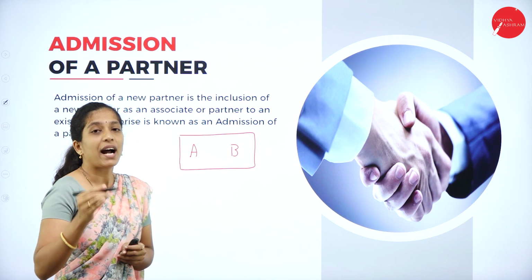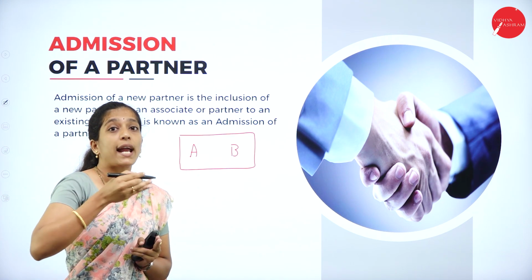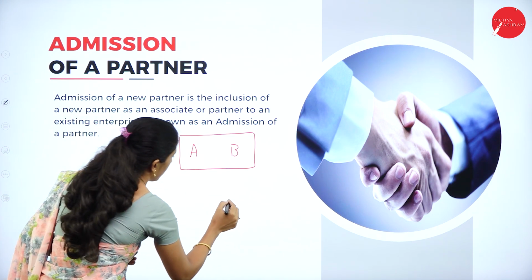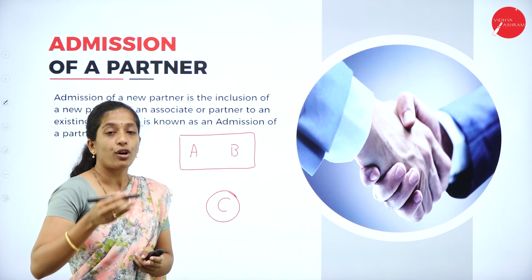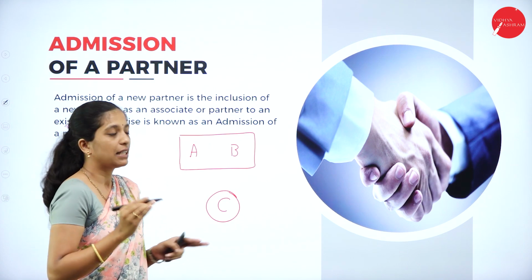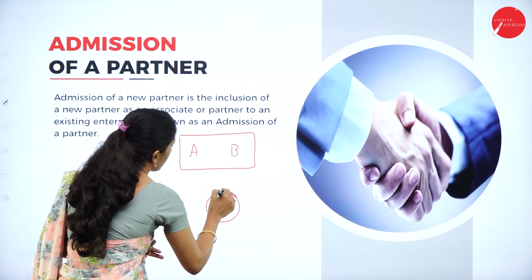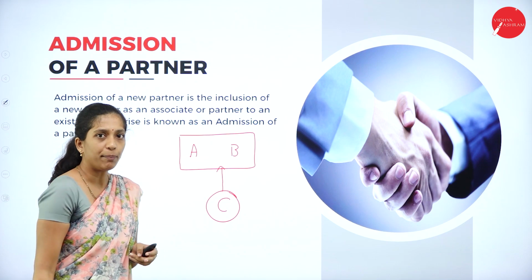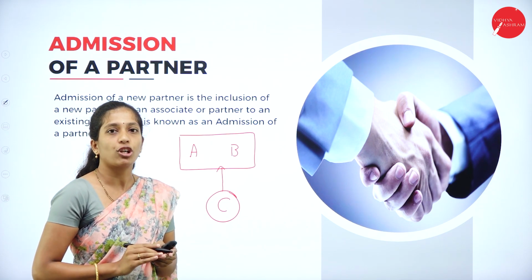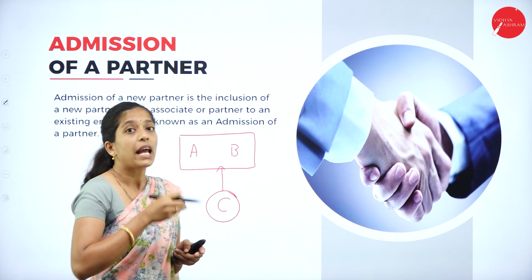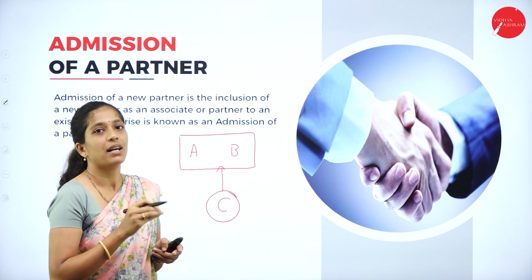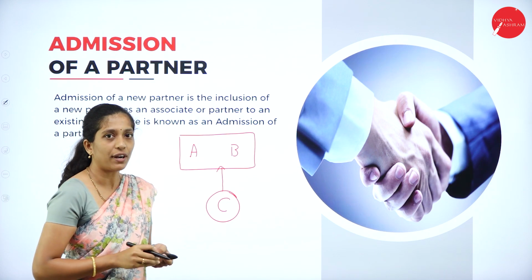Now, a new person wants to enter this partnership firm, that is C. This is called admission of a partner. When a new person enters into the existing partnership firm, it is called admission of a partner.